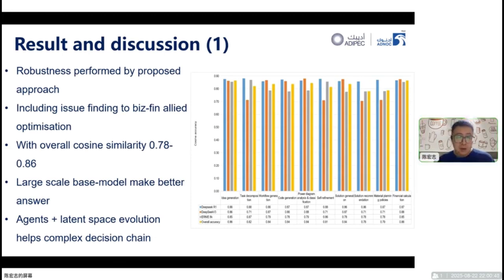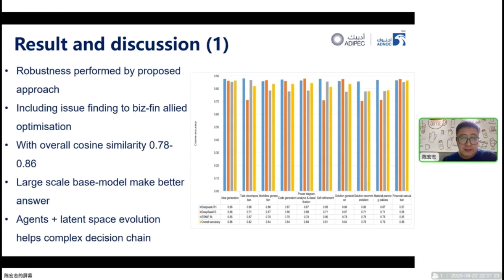So the whole process, including issue finding to business finance allied optimization, is achievable by using this SAA with overall cosine similarity varying between 0.78 and 0.86. The large-scale base model makes better answers, but just slightly higher. So this means that once we have an edge-based system that needs to be deployed, we may be able to use a small, medium-sized foundation model as the base here.